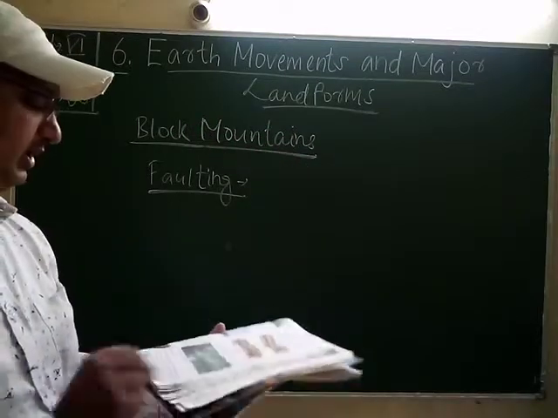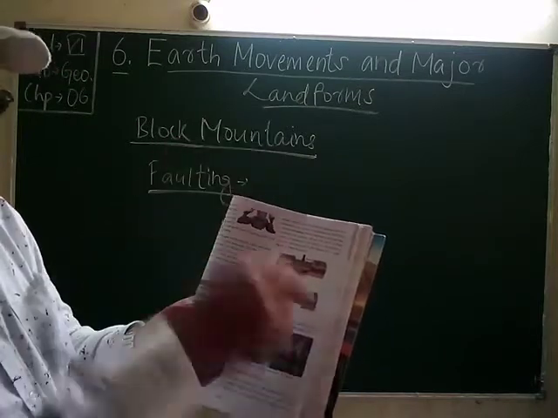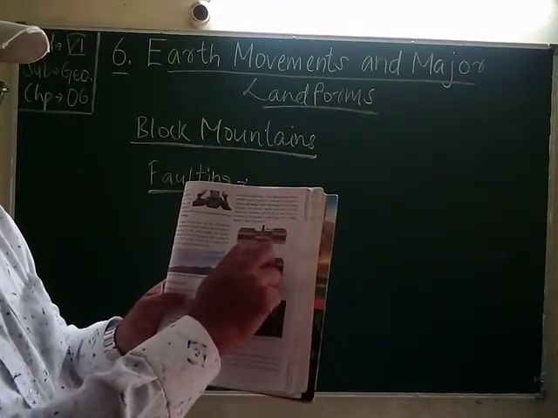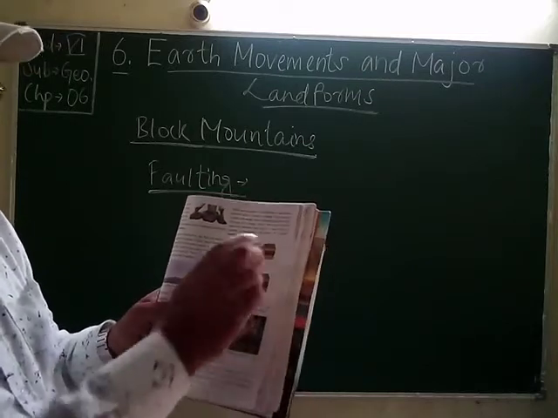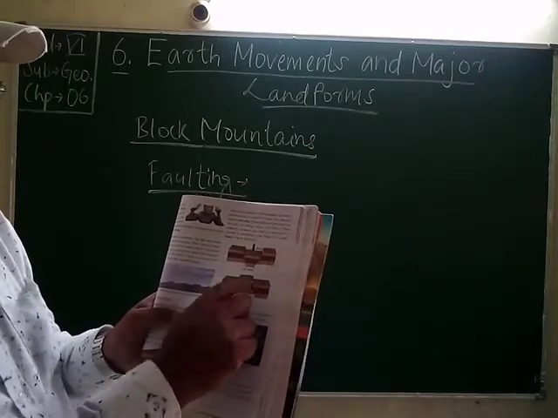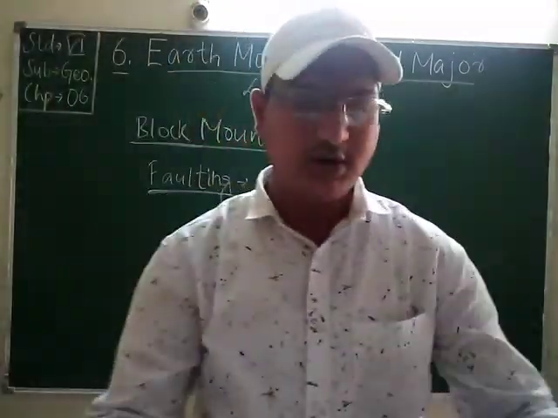Then students, the next is the rift valley. Just look, there is a trench, a gap being created, and between these two sides the land is somewhat downwards, and near them the river flows. This is a rift valley, and this is a horst. Just the opposite is a horst. So it is called the block mountain.